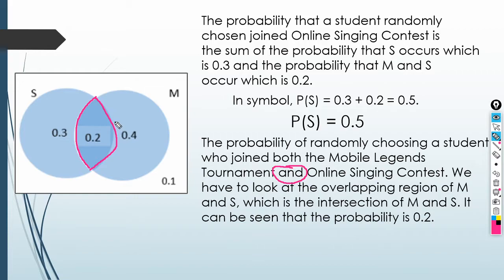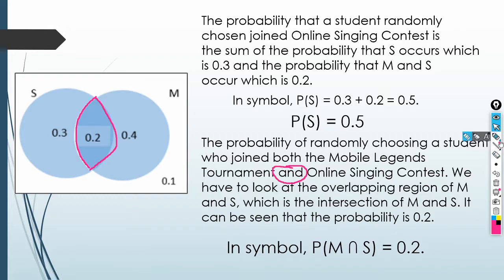Ito yung intersection. Ito yung nag-overlap. So, therefore, it's 0.2. So, the intersection of M and S is equal to 0.2. So, medyo naintindihan na ang kaibahan ng union and intersection. Okay? So, let's continue.